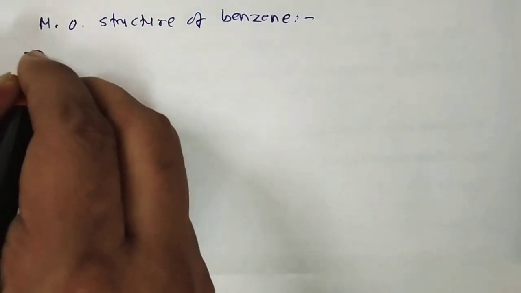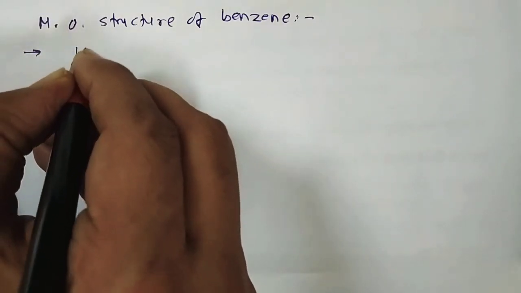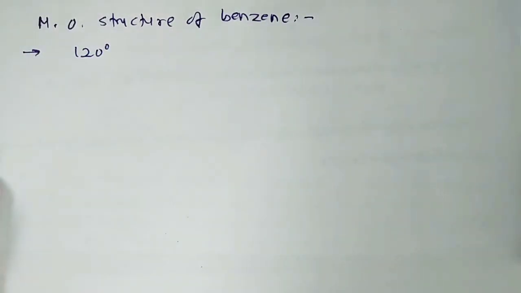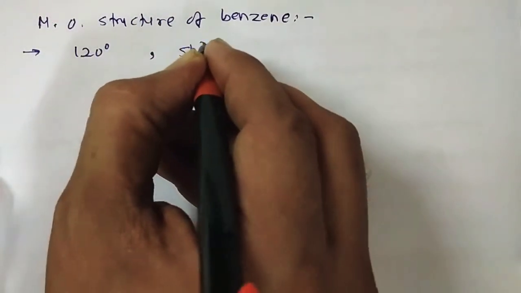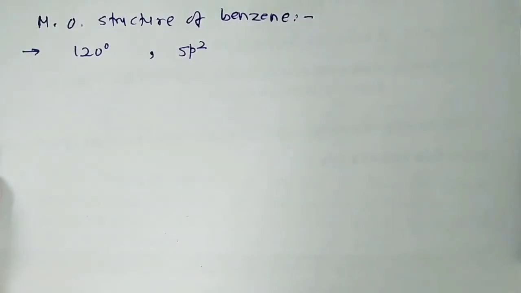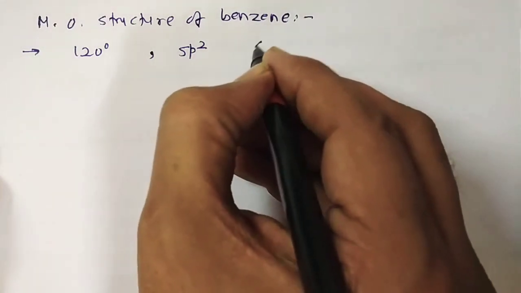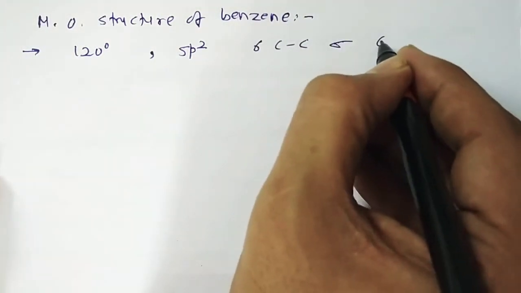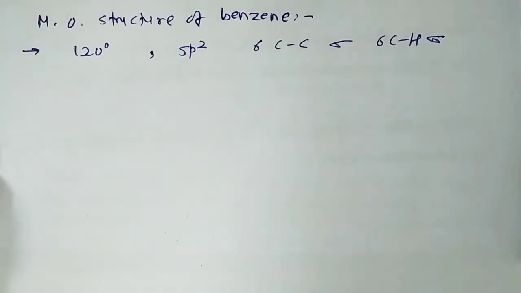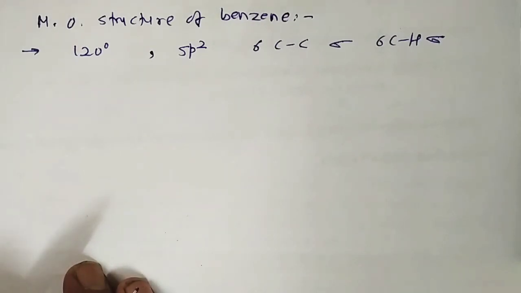As we know, all the bond angles in benzene are 120 degrees. So all the carbon atoms of benzene are assumed to be sp2 hybridized, because 120 degrees means sp2 hybridization. Each carbon atom forms 2 C-C sigma bonds with the neighboring carbon atoms and 1 C-H sigma bond with a hydrogen atom. So there are 6 C-C sigma bonds and 6 C-H sigma bonds. They lie in one plane and the angle between any two adjacent sigma bonds is 120 degrees.